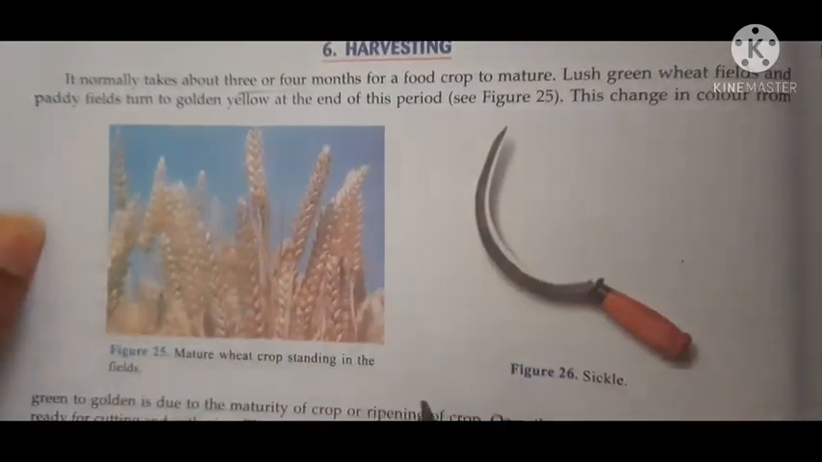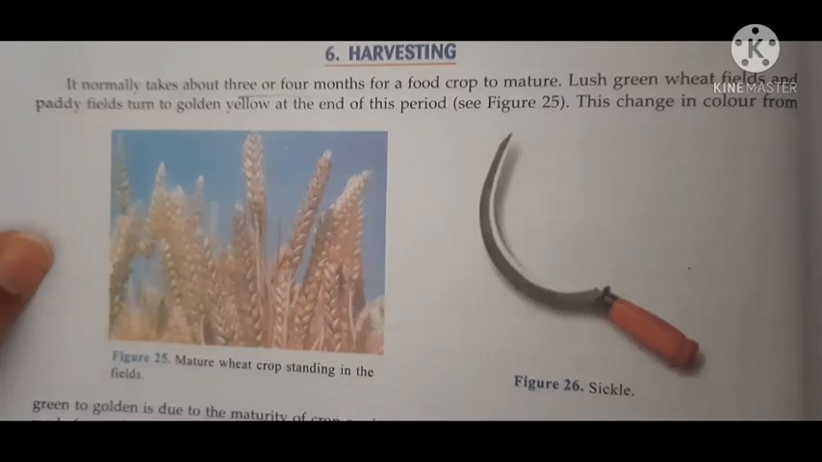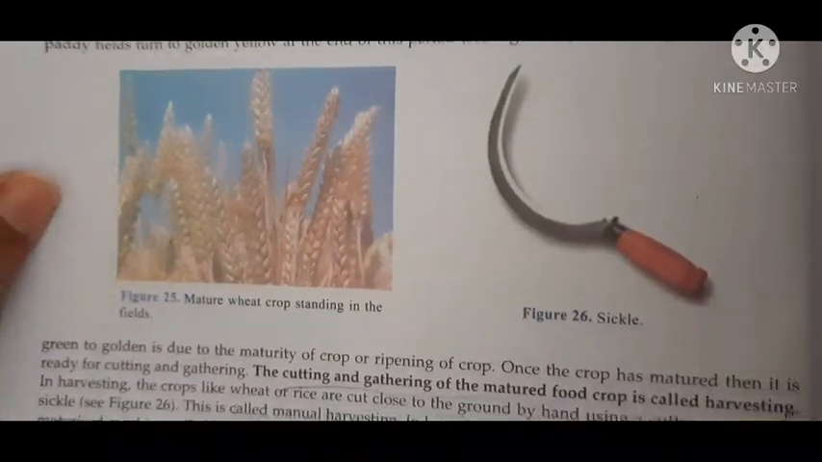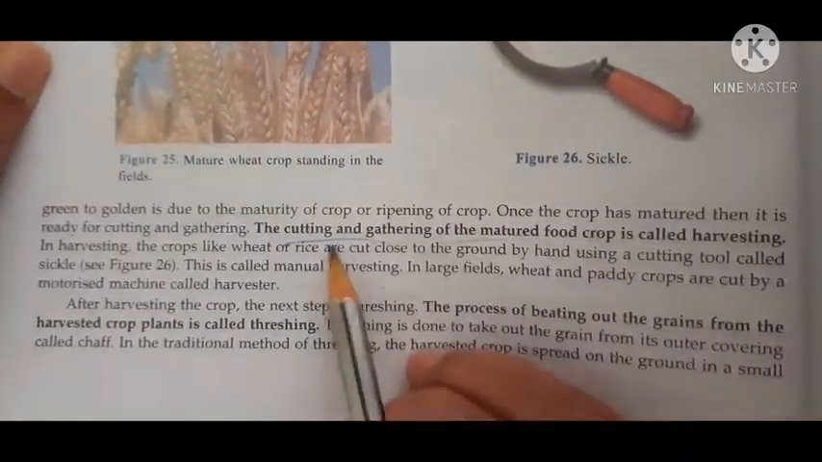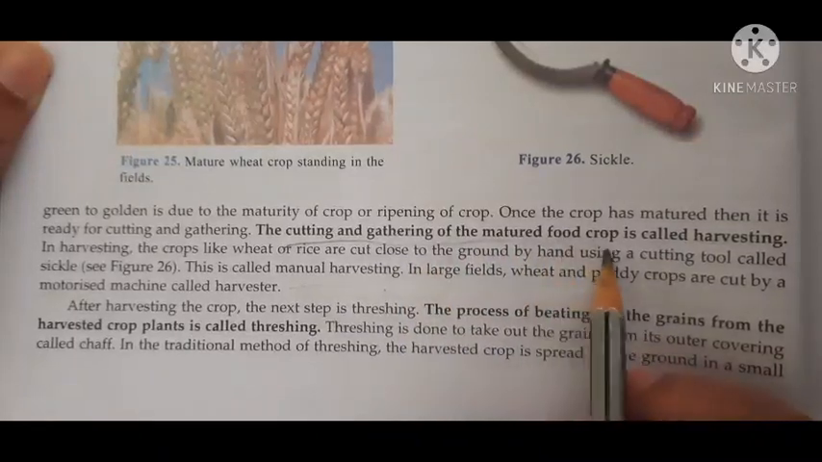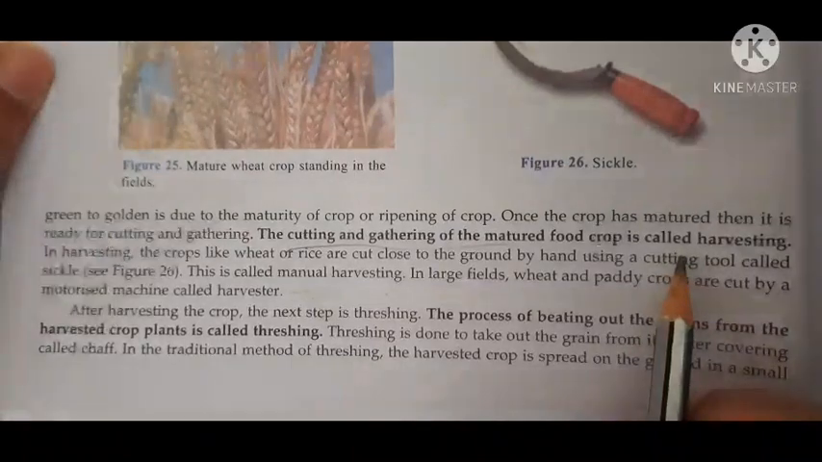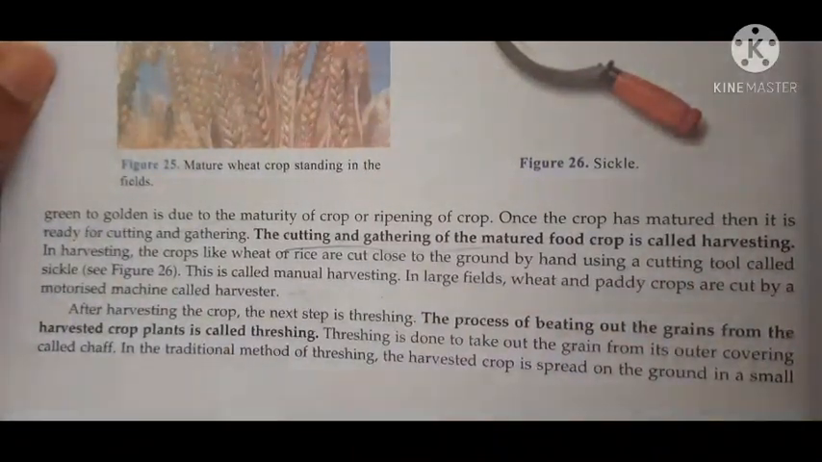You can see this. Understood? Once the crop has matured, then it is ready, and what is the next step? To cut the crop and to gather the seed or the grains, as in the case of wheat and rice. So please underline this. The cutting and gathering of the matured food crop is called harvesting. Understood? After the crop is matured, you cut the crop and take out the grains.